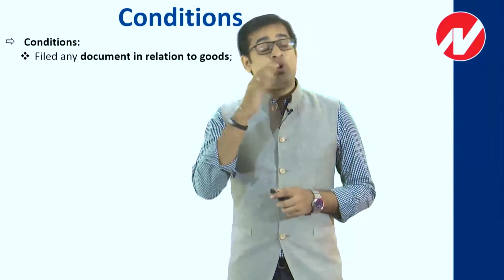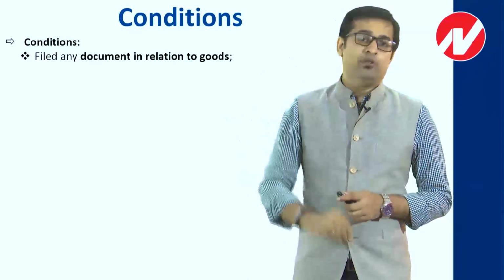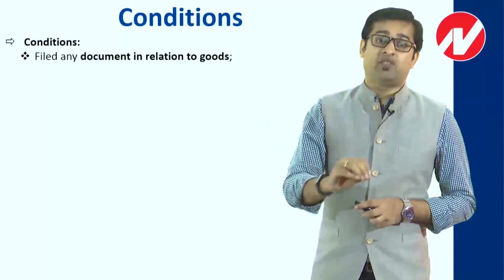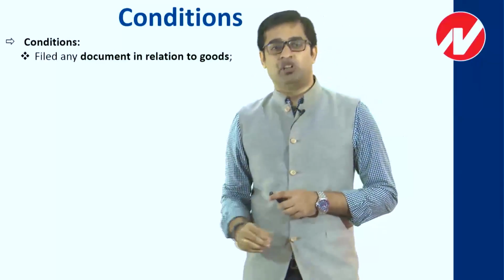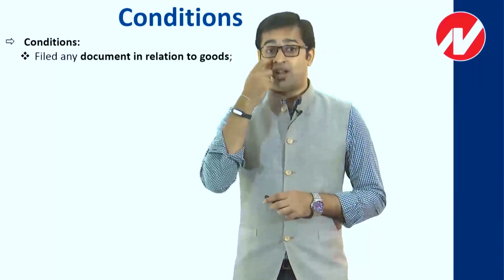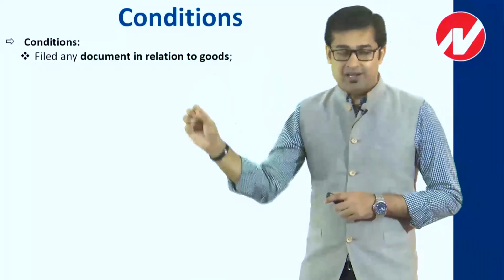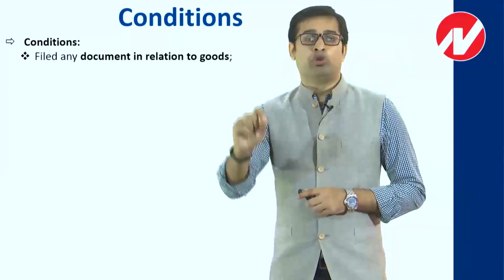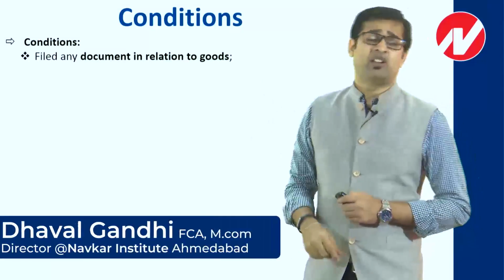So yes, you have done something wrong, that is always there, but you may have done it in terms of valuation or classification, but at least you have submitted documents. Since the documents have been submitted, we can think of settlement in that regard. So number one condition is that the documents must have been filed in relation to those goods for which you are applying for settlement. That is condition number one.